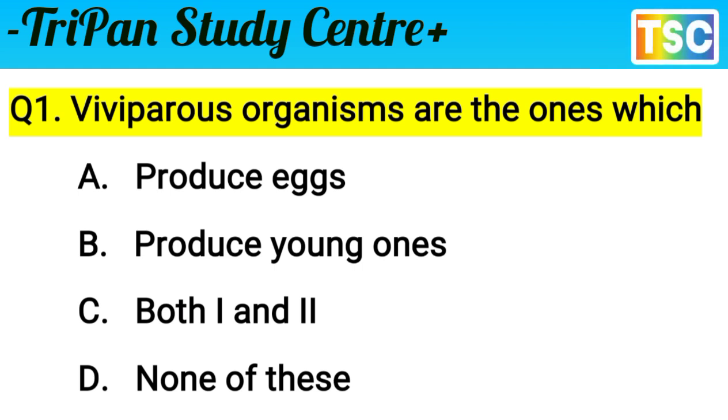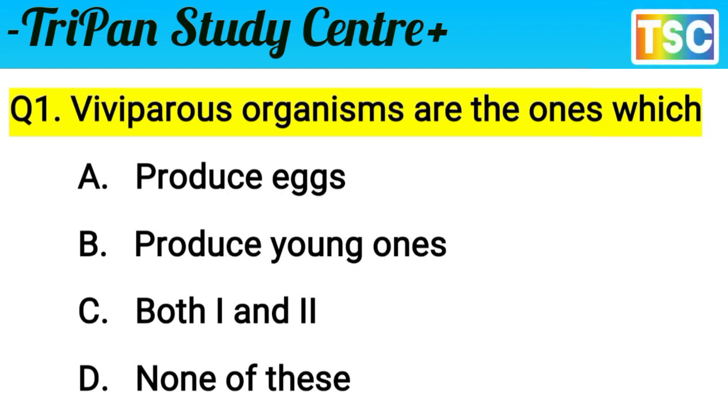The question is very interesting, but first of all, check your knowledge and give a correct answer for this question, and also write the correct answer in your notebook.